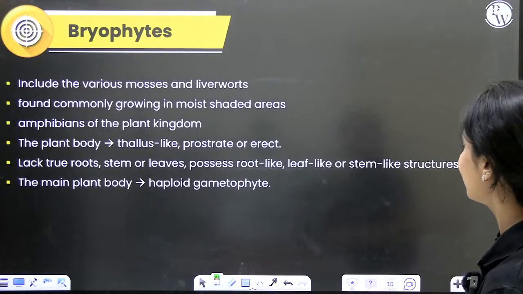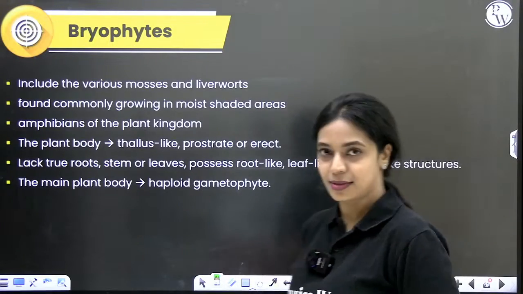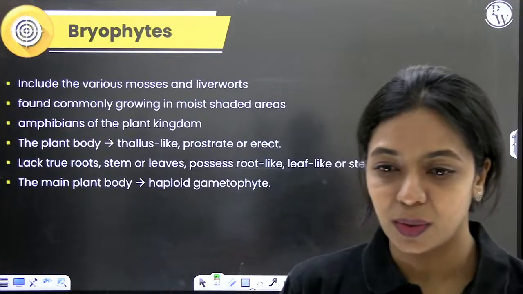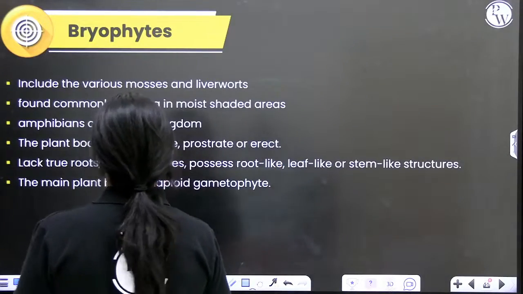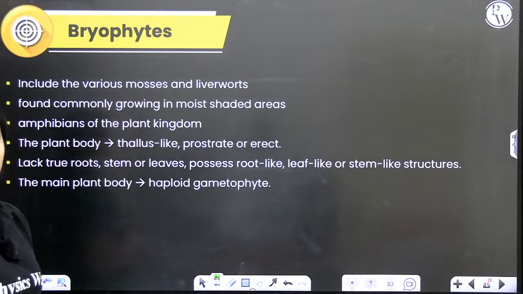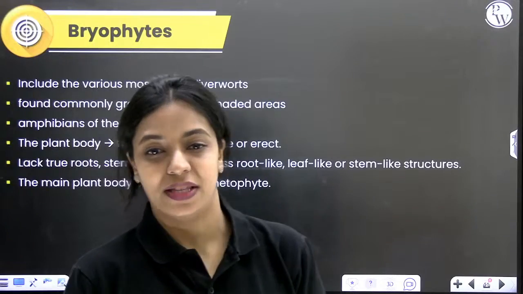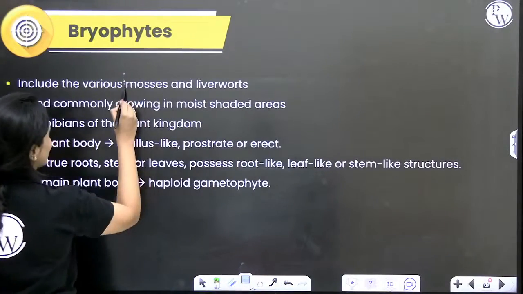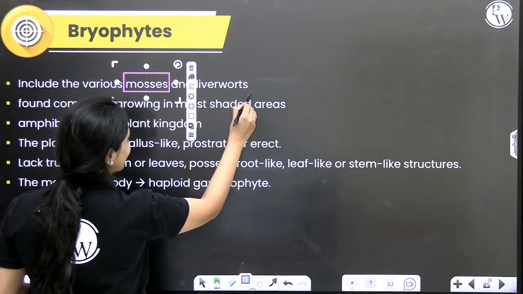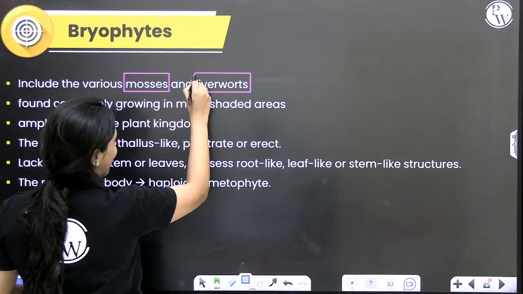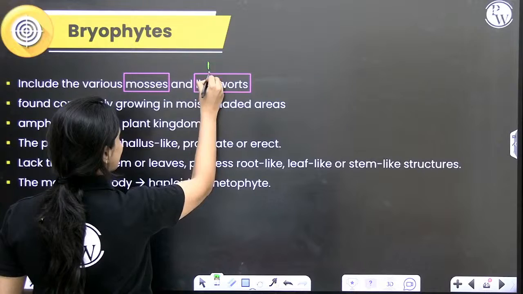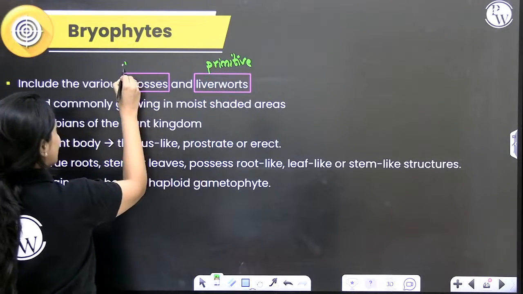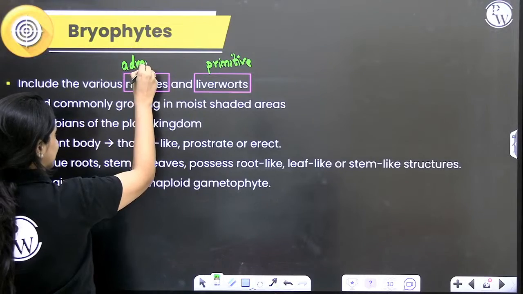So now let's start with Bryophytes. Algae is done and dusted. It's 2:30 right now. What are the different groups of plants included in Bryophytes? In Bryophytes, we have mosses and liverworts. Among these two, liverworts are considered relatively primitive and mosses are considered relatively advanced.